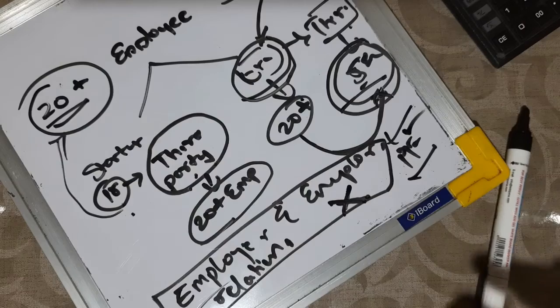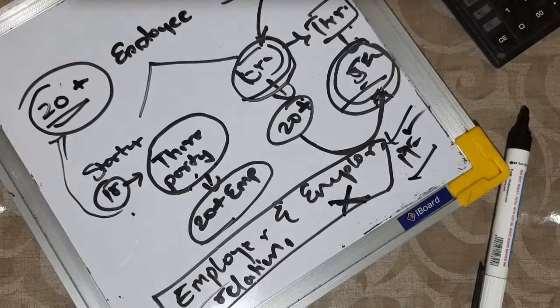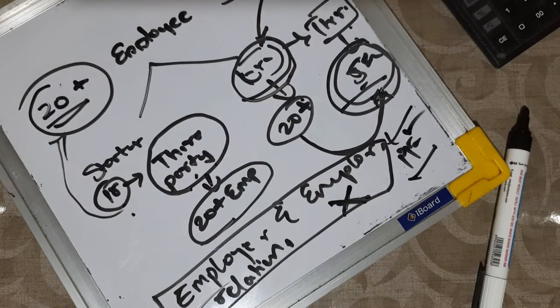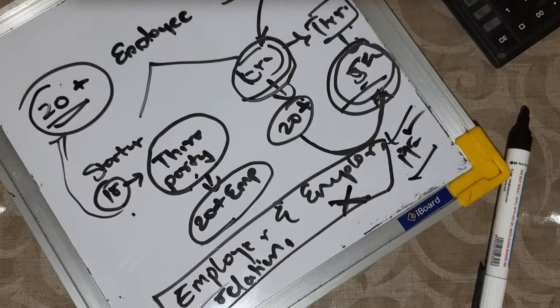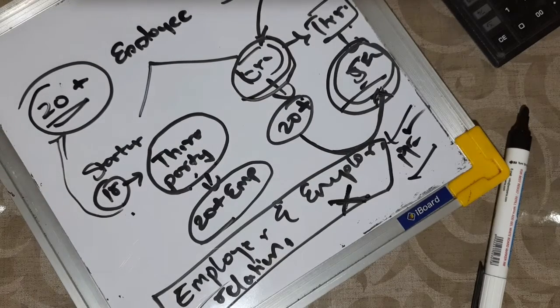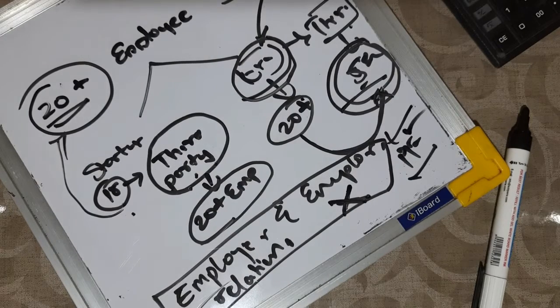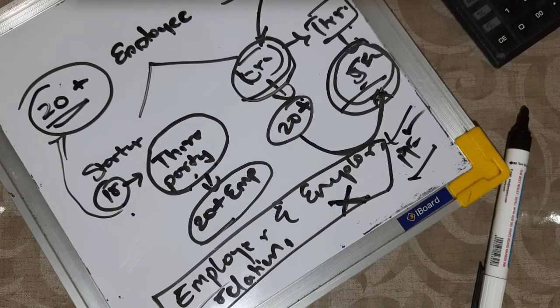So what you have to understand and keep in mind is whether it is 20 plus employees, yes, tick mark, and whether an employer and employee relationship exists. If the employer and employee relationship exists and it's 20 plus employees, with zero doubt, the PF gets applied to the concerned organization and also to the employee.